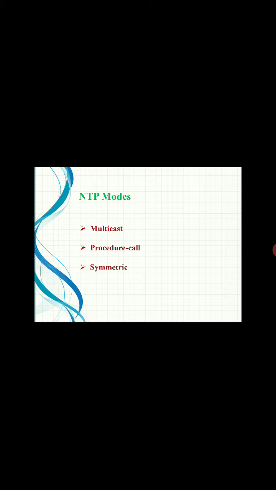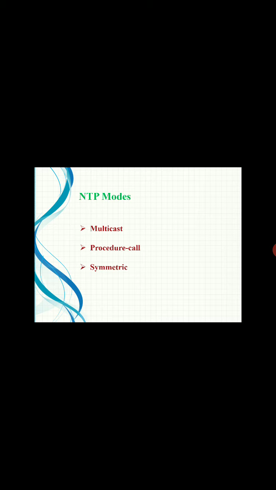The second mode of operation is procedure call. Its working is similar to Christian's algorithm. That is, a server accepts a request from the clients and sends back the reply.